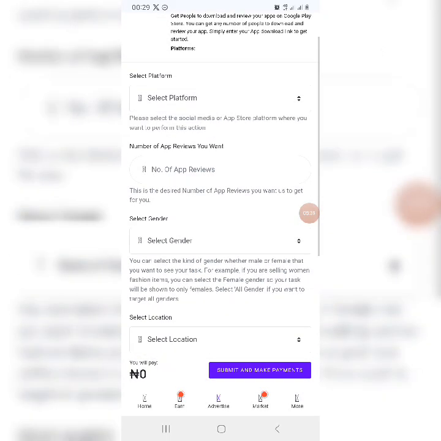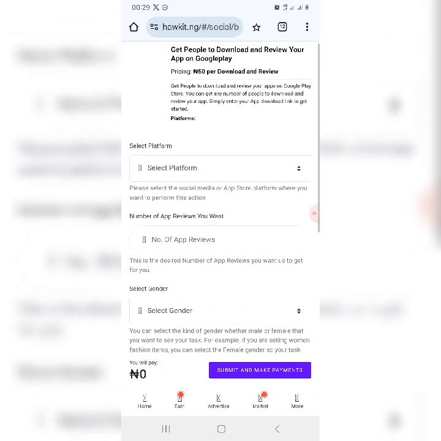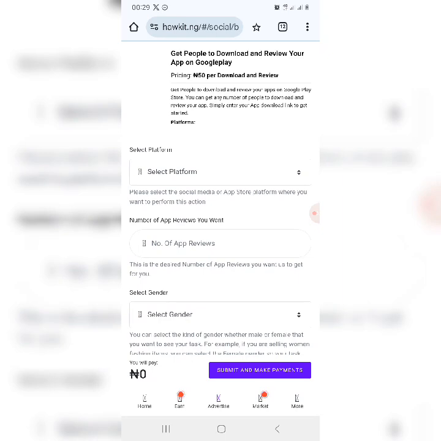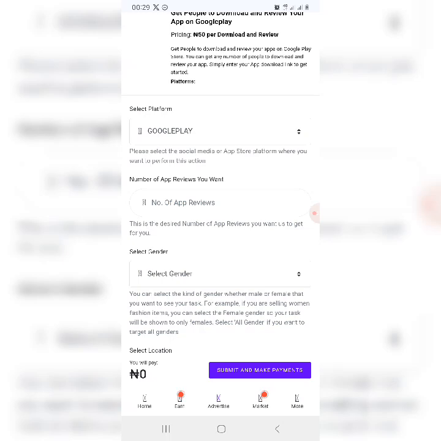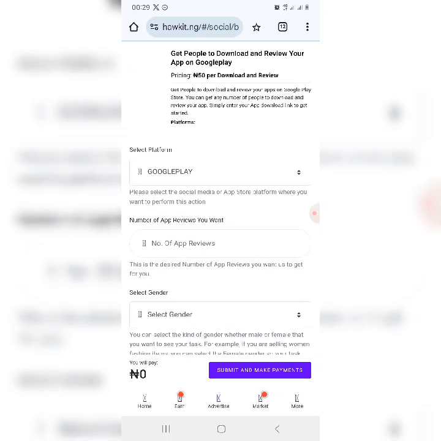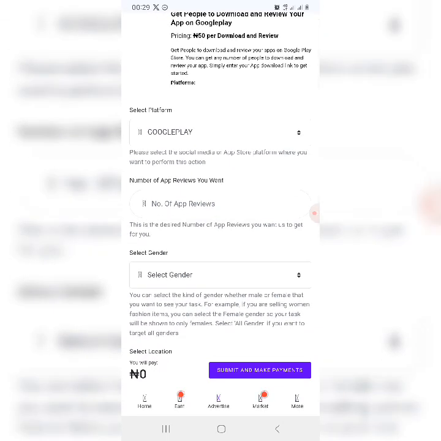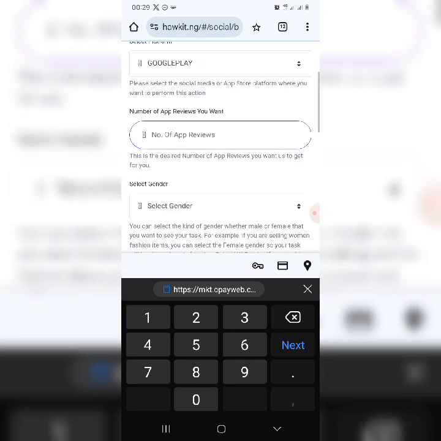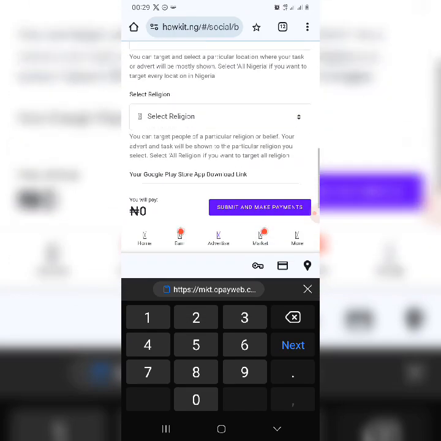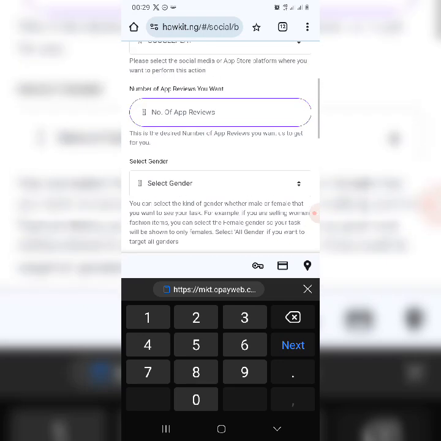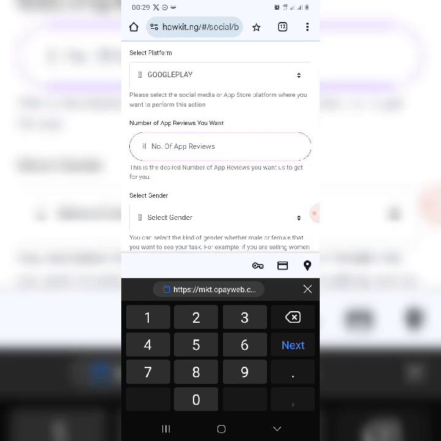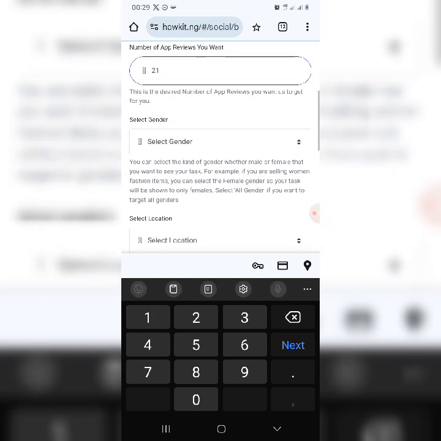Alright, now the select platform is Google. For Google Play Store it is 15 naira, and for App Store that's 100 naira. So I will go for Google Play. Number of app reviews you want. I think I have around 1,800 and something here, so let me go for 1,000. Let me see, that will be 21. Let me put 21 here.